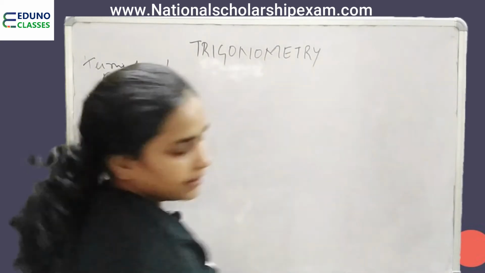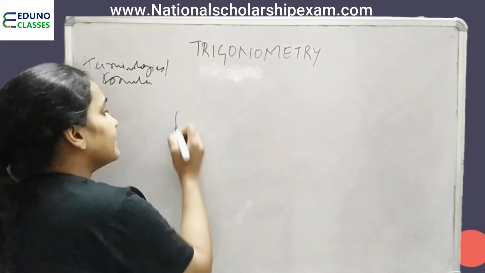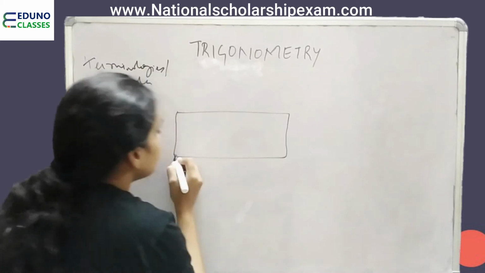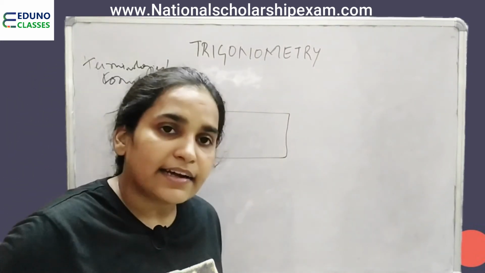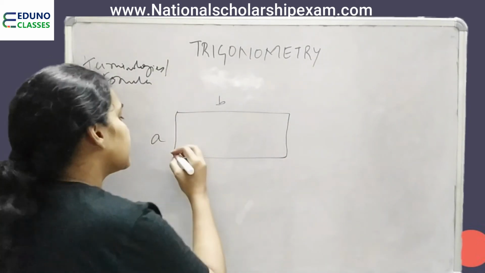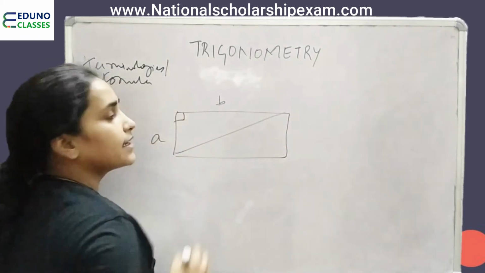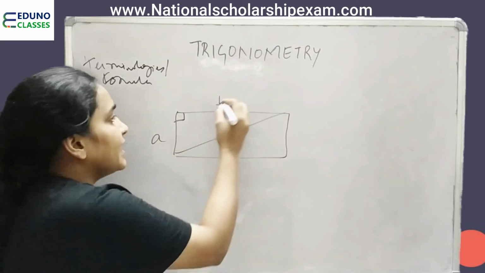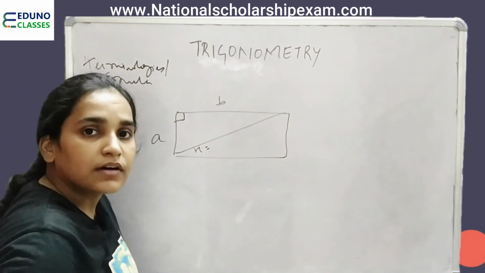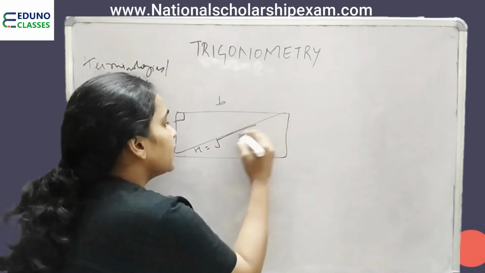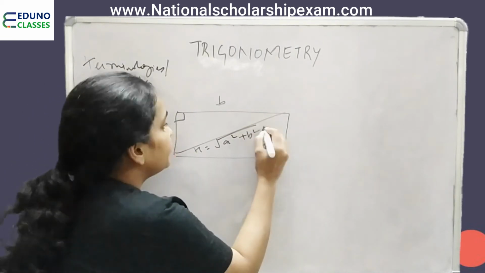Now, let us take a rectangle, A and B. Can we make a right angle triangle in a rectangle? Of course. Let's draw this diagonal. This is A, this is B, and we know this is the hypotenuse. It will be equal to root A square plus B square.